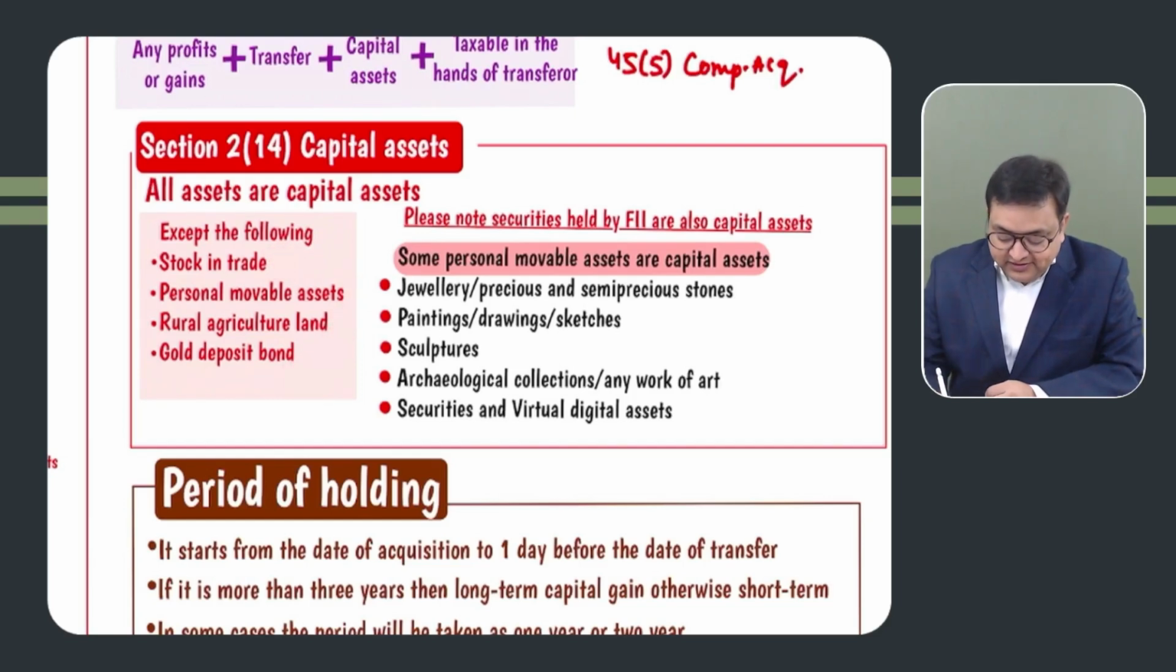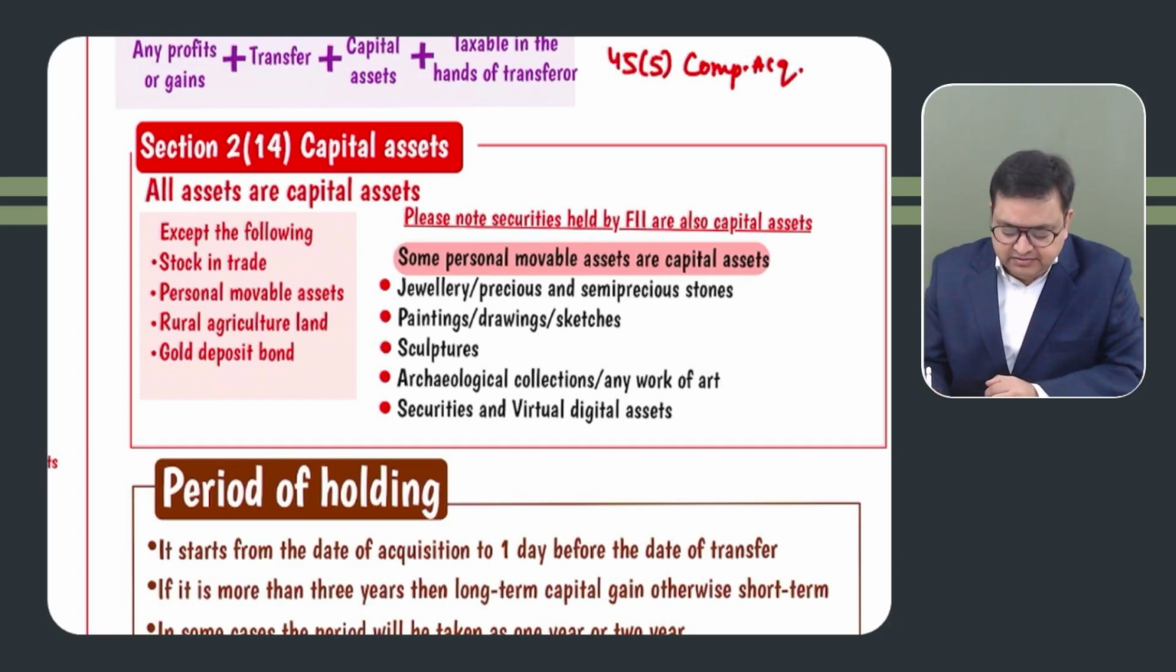Got it. But there are certain personal movable assets which would be regarded as capital assets. Gold, jewelry, precious and semi-precious stones would be capital assets. Paintings, drawings, sketches, sculptures, archaeological work of art are capital assets. Securities, whenever you sell your shares, debentures, bonds, etc., would be capital assets. Got it? Even virtual digital assets like bitcoins would be capital assets. For securities, for FIIs, foreign institutional investors, not so important, but whenever they sell their securities, it will also be capital gain for them. Correct?